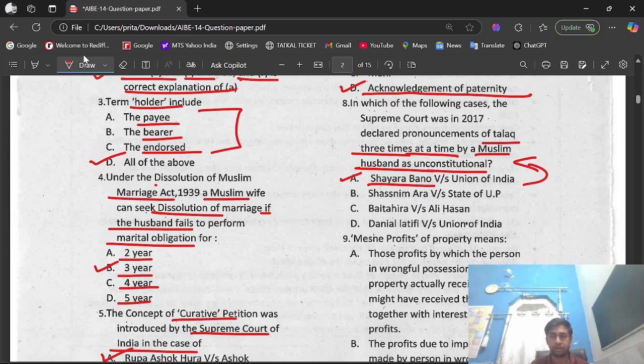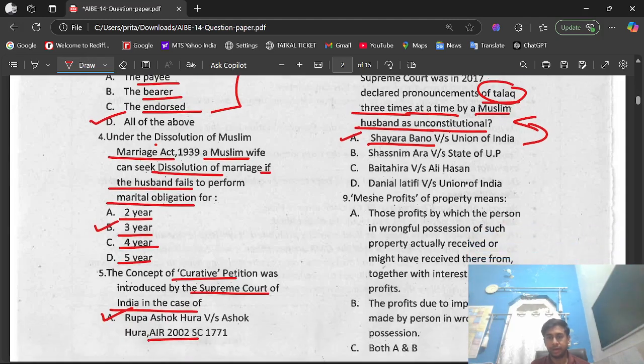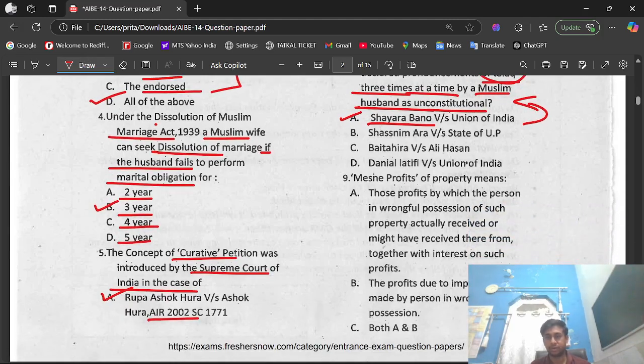It talks about the pronouncement of talaq three times at a time by a Muslim husband being unconstitutional, as held in Shayara Bano versus Union of India. Question 9.